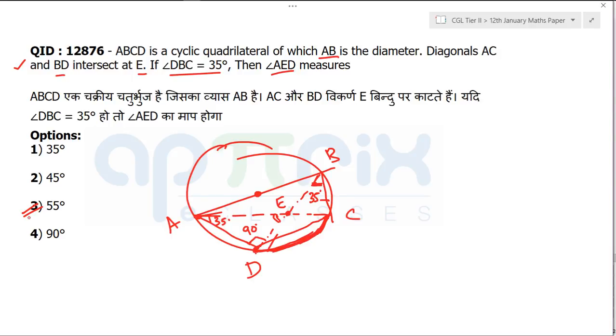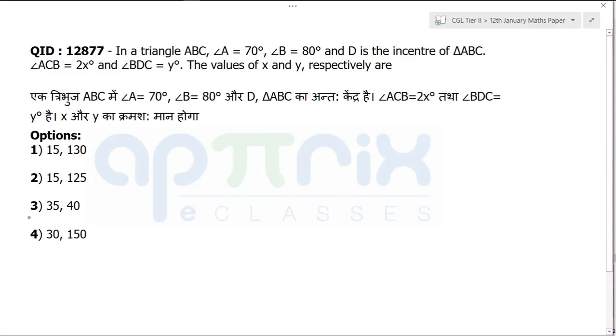Hope all of you are getting this question. Now reaching question number 77. This says that there is a triangle.